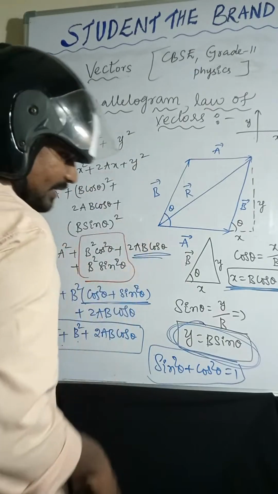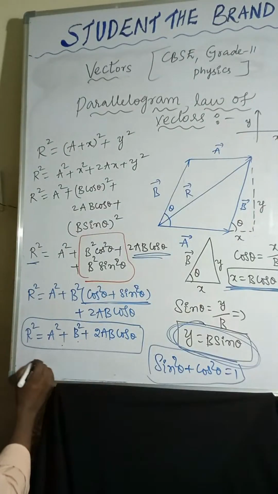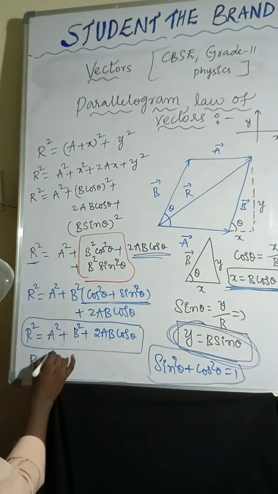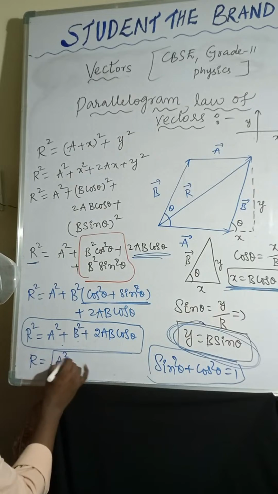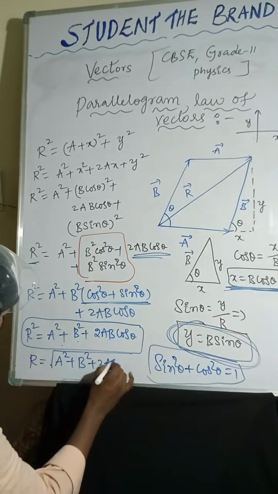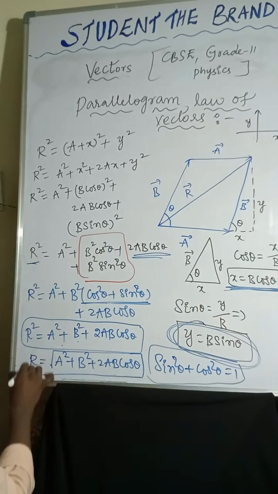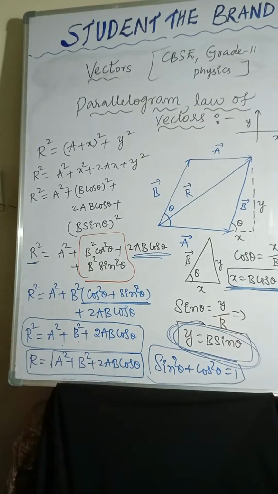So we can also take r equal to root over a square plus b square plus 2ab cos theta. We can take it like this.